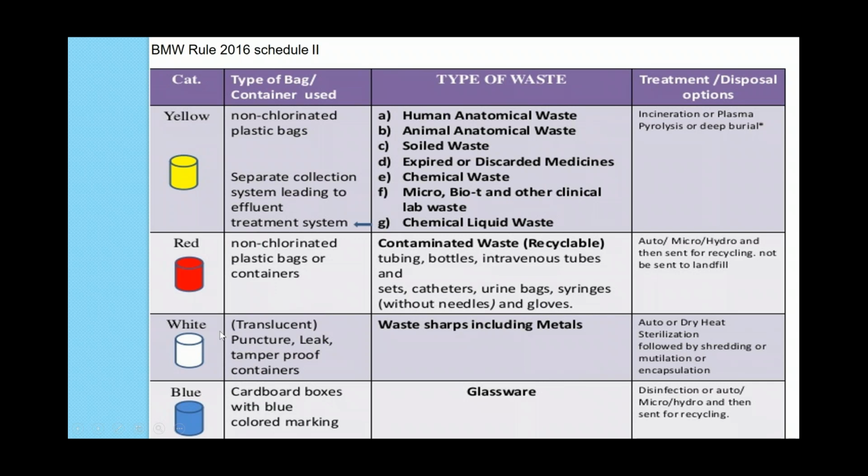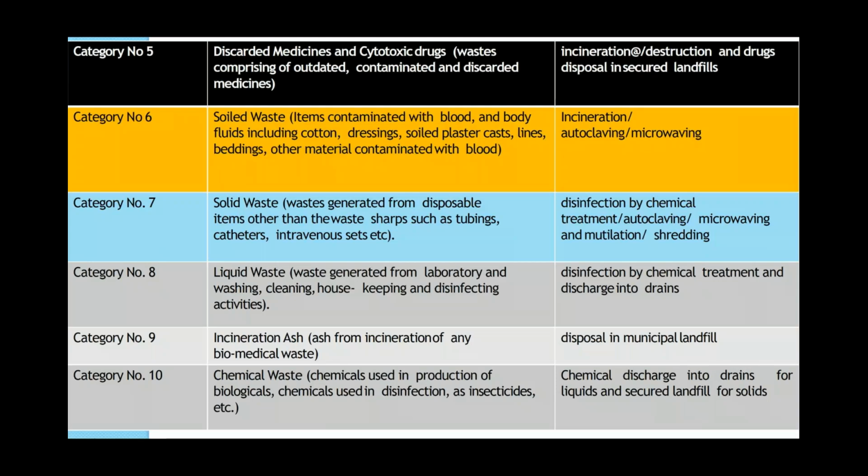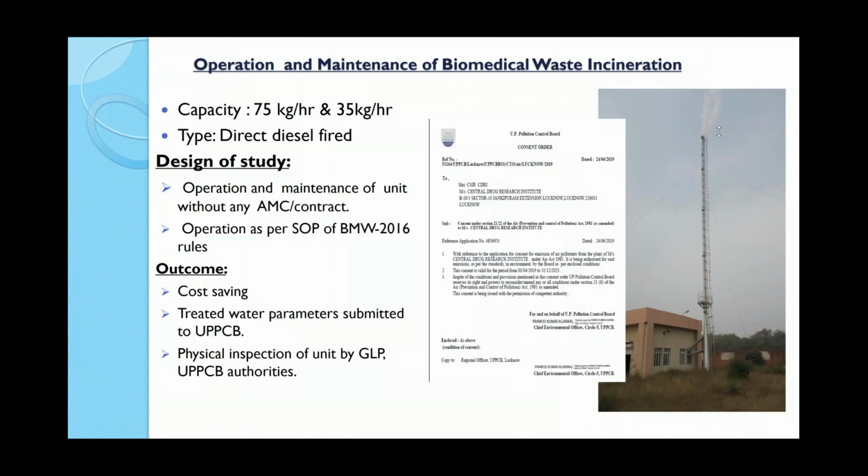And the white color containers are used for all the sharps and all the metal parts, so that they are visible to all. This is also sold to a recycler, and the glassware is also recycled. Essentially, the yellow and red container bags pass through the in-house incinerator.